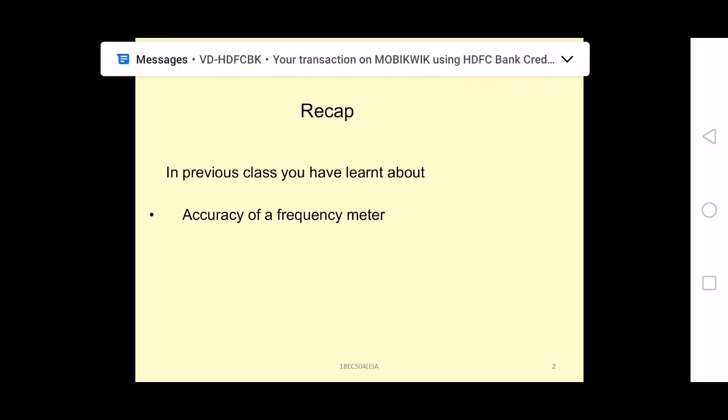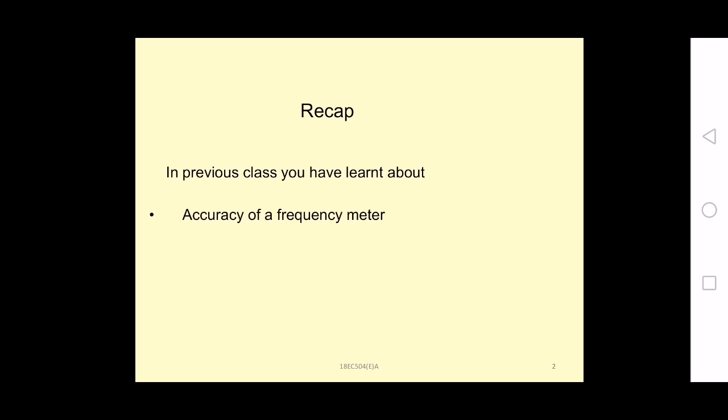So we have to include that error also. So the accuracy specification is plus or minus 1 LSD plus or minus time base error. And the third one is reciprocal counting.